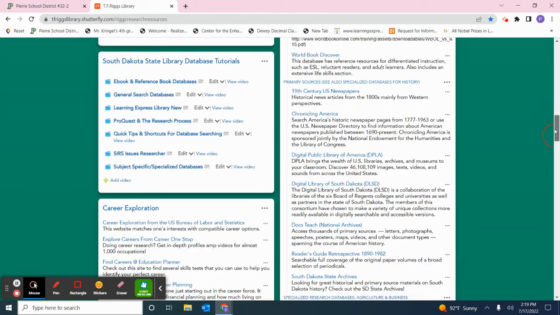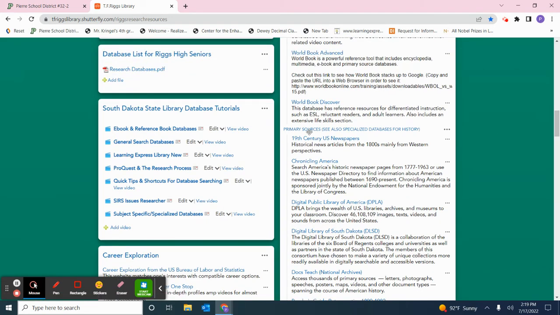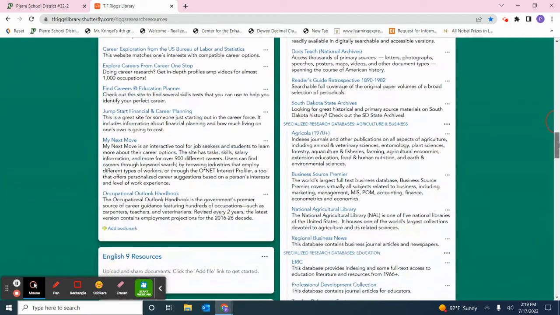Now, I just want to mention that this is not the only place to find primary source materials. There are other databases listed here that have primary source materials. We just need to scroll down. Okay, so it says see also specialized databases for history. So if I scroll down, here are my specialized research databases. These four right here relate only to agriculture and business.